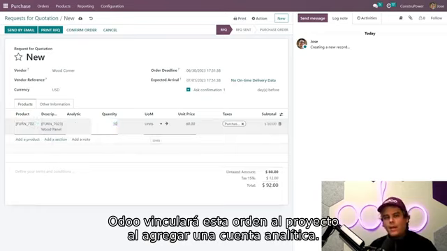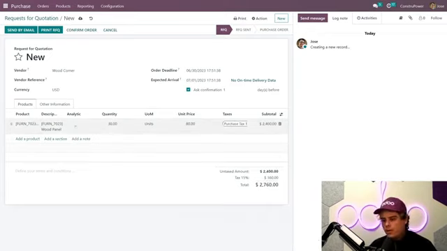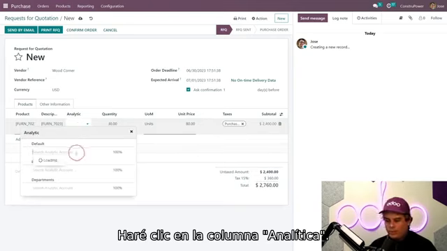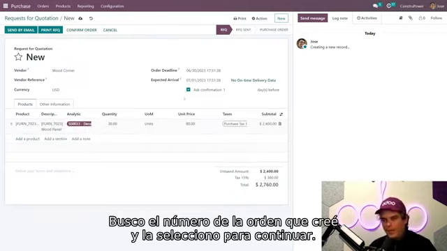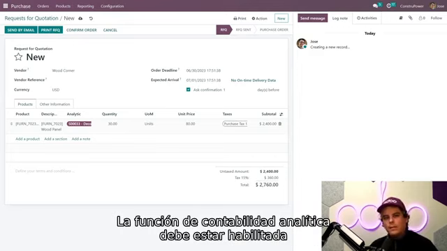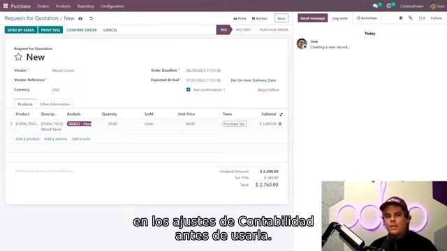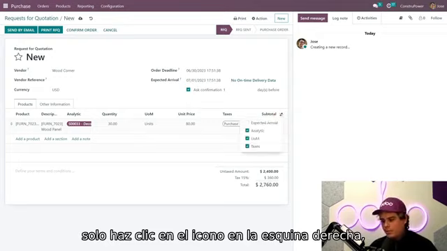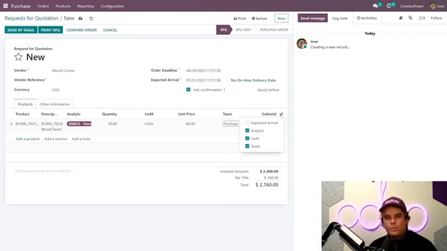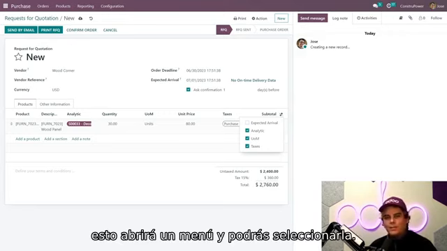Now, by adding an analytic account, Odoo will link the purchase order to the construction project from the sales order. So I'm going to click on the analytic column really quick, search for the sales order number that we created earlier in the default search bar, and we select it. Beautiful. We're moving on. Now, it should also be noted that the analytic accounting option needs to be activated in the accounting configuration settings first before using this feature. If it is activated and the column is not showing up on the purchase or sales order, you want to click on the little dots over here that I always talk about to the right of the subtotal. And that'll bring up the little menu right there so that you have it.